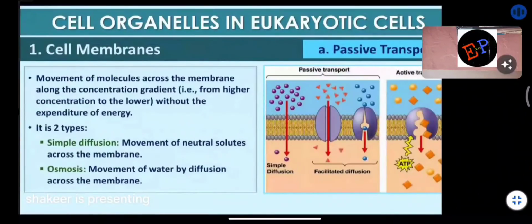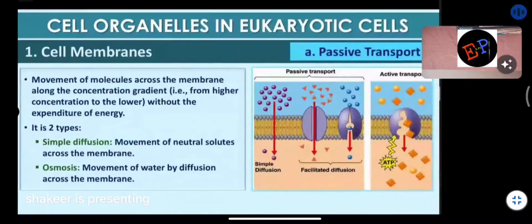Now see here, he has given the complete description of passive transport. Movement of molecules across the membrane along the concentration gradient. What is meant by along the concentration gradient? Higher concentration to lower concentration without the expenditure of energy. Energy is not spent here. So it is of two types: simple diffusion and osmosis. What is meant by simple diffusion?